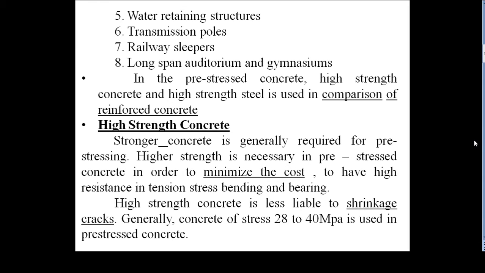This type of prestressed concrete will be used in that case. Then transmission poles, that is electrical poles normally, and also bigger transmission poles are constructed using prestressed concrete.